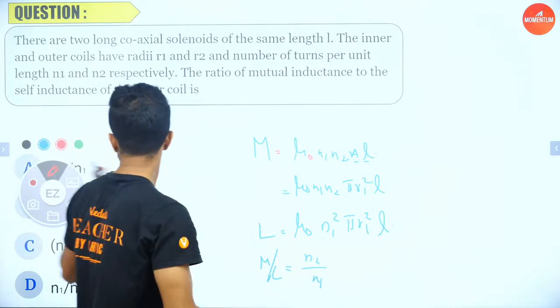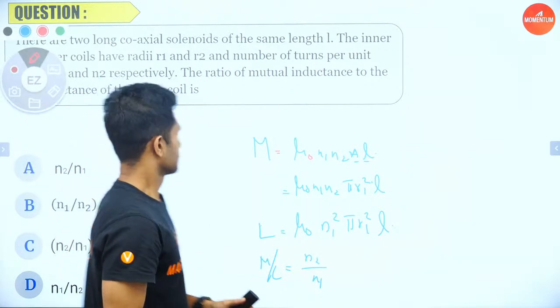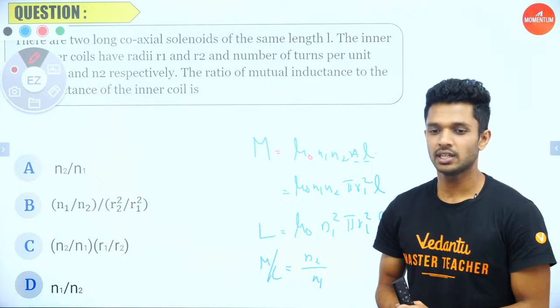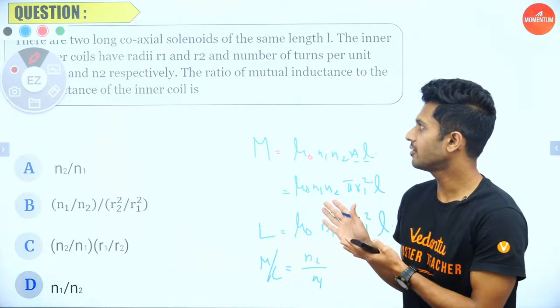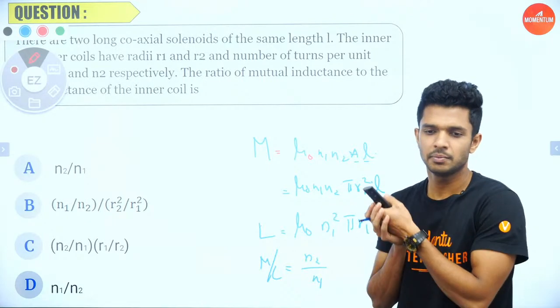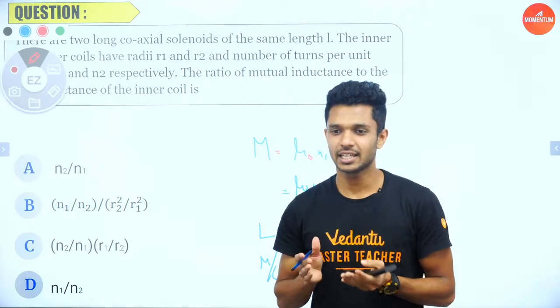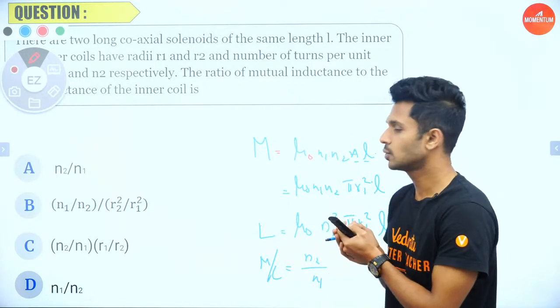So which option? Which option is it? Everyone, which option are we having for this particular simple question? Which one? It is option A, which is N2 by N1.